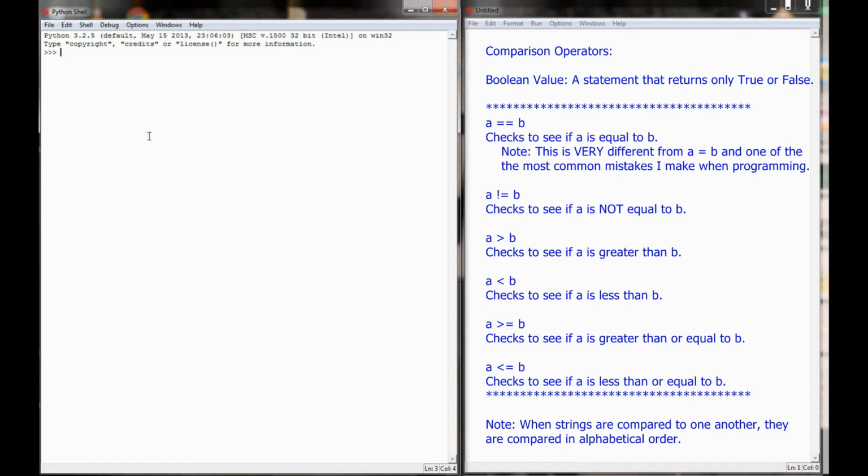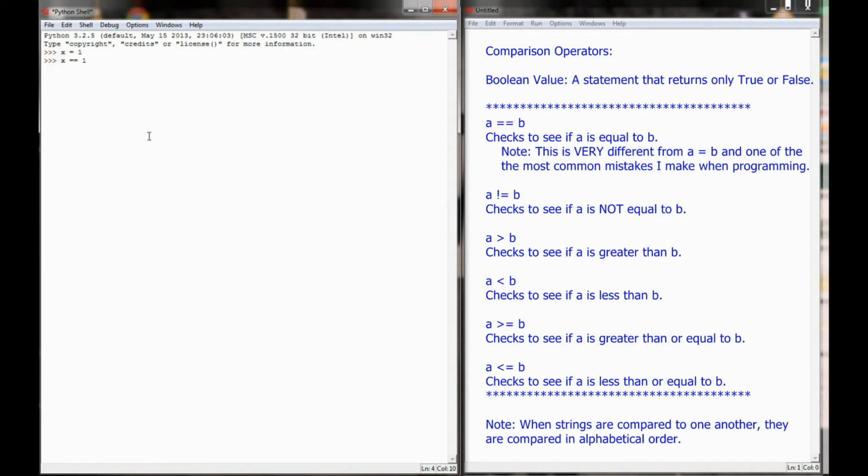So up here in my Python shell, I'm going to assign a value. I'm going to take a variable x and set it equal to 1. I know now that x is equal to a value of 1. Using a comparison operator, I can ask Python to check to see if one value is equal to another. I'd say x with two equal signs is very different than the assignment operator.